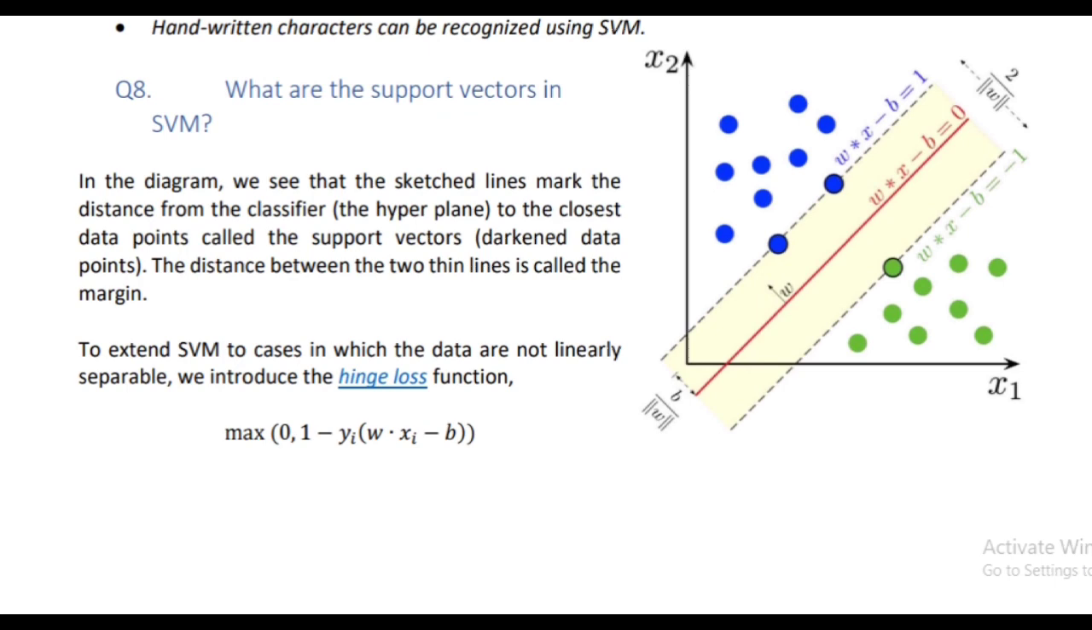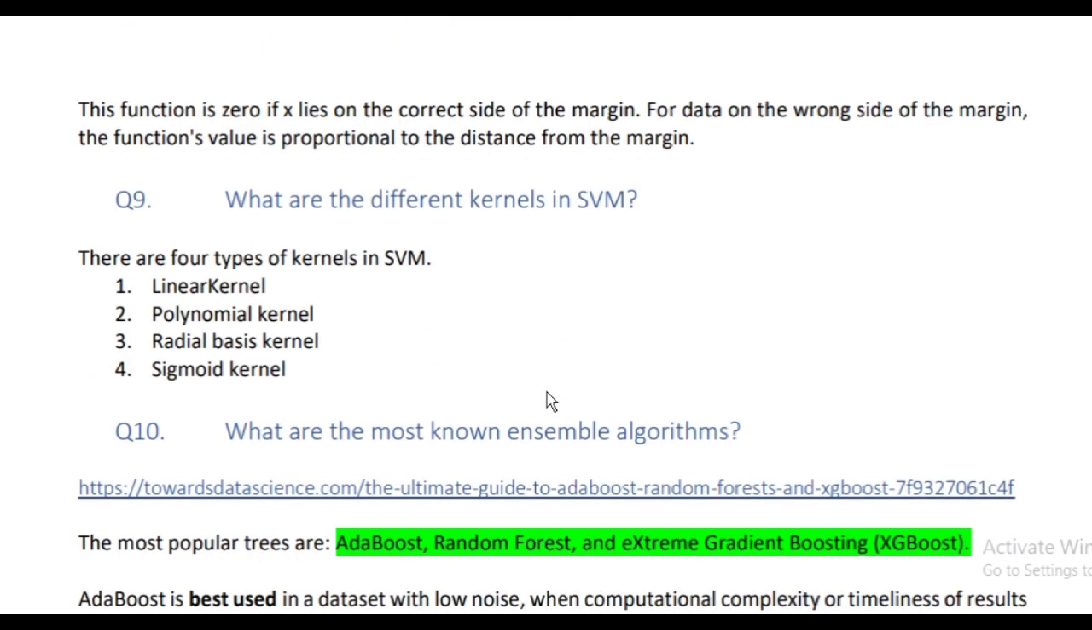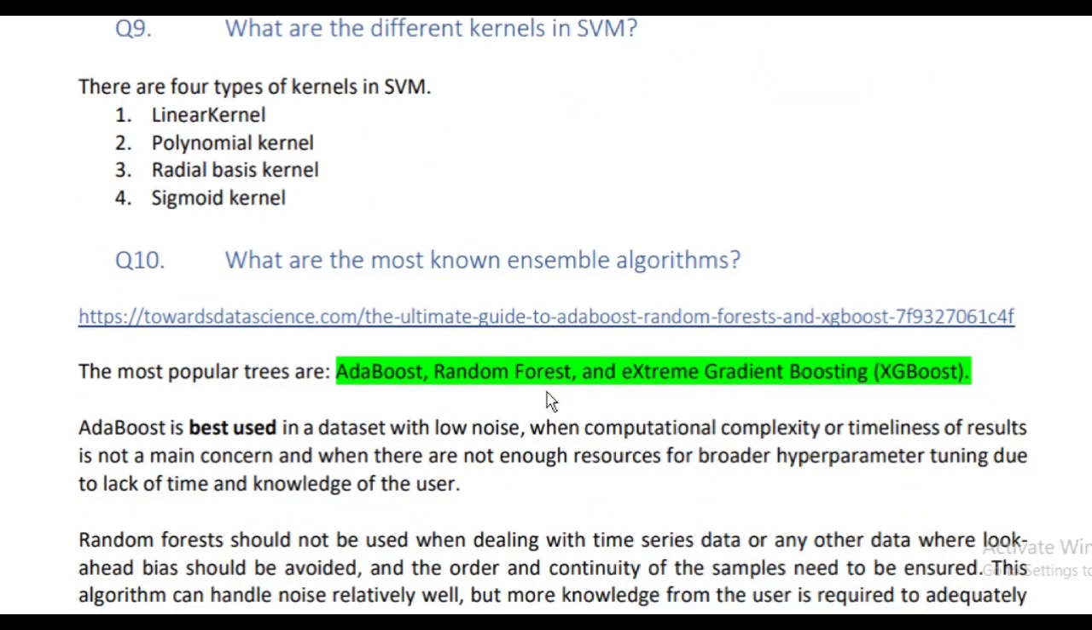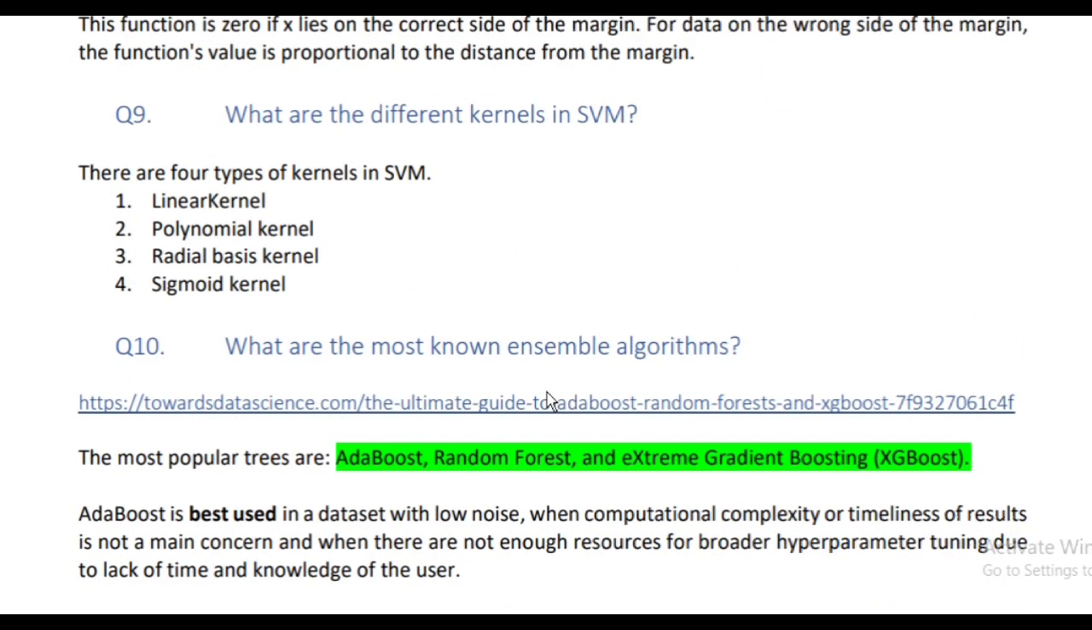To extend SVM to cases in which the data are non-linearly separable, we introduce the hinge loss function, that is max(0, 1 - yi(w·xi - b)). This function is 0 if xi lies on the correct side of the margin. For data on the wrong side of the margin, the function's value is proportional to the distance from the margin.